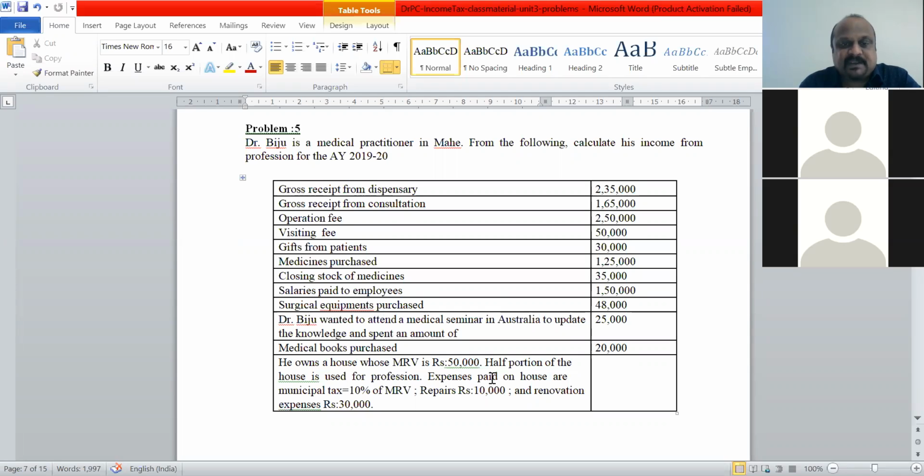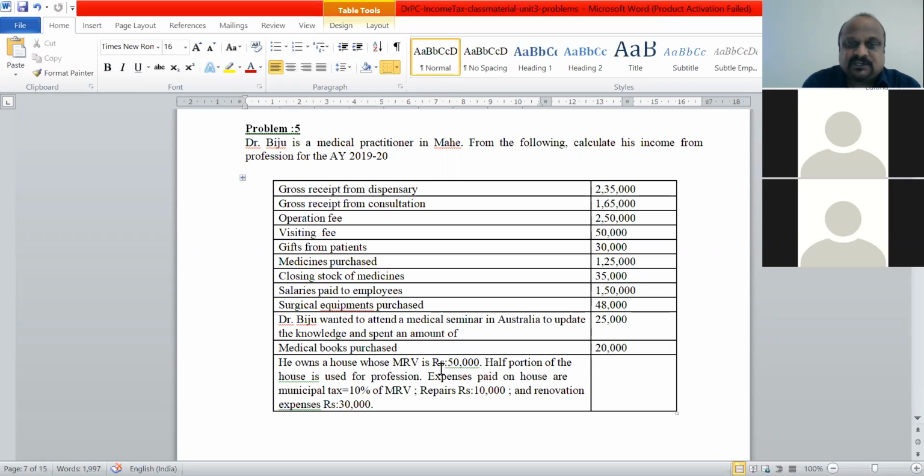And then expenses paid on the house are municipal tax at 10% of MRV. Repairs are 10,000. Renovation expenses are 30,000. Out of this, we have to observe here that whatever is used for his business, only that expenditure is allowed. So maybe he is owning a house which has a valuation of 50,000 rupees per year MRV.